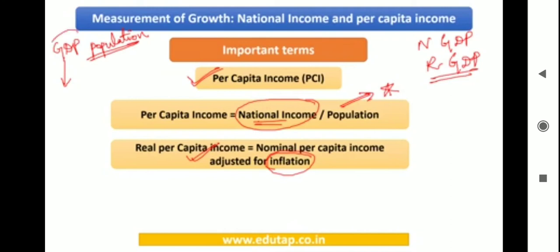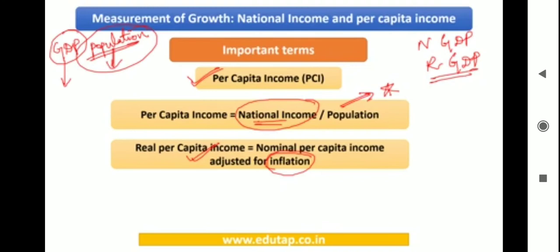But by seeing GDP, we will get an idea that this particular country is growing very well in terms of the numbers. But you need to realize that the population of that country is also growing, right? So is the money that has increased adequate enough to cater to the entire population? How would you find that?